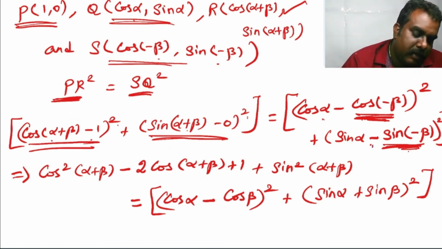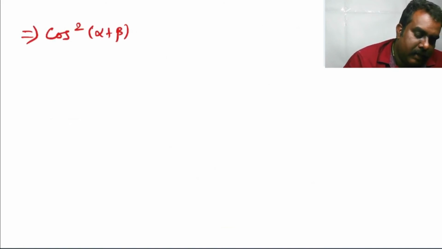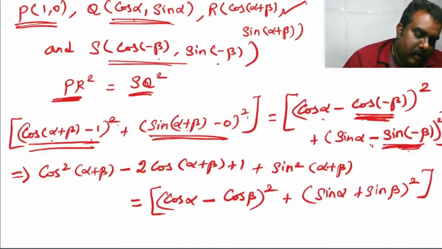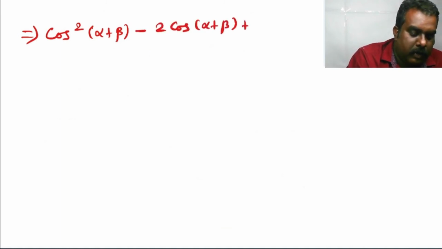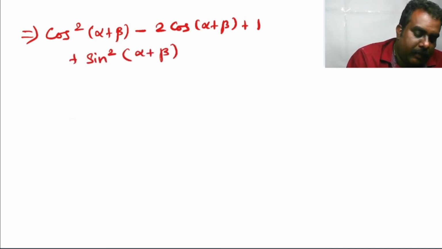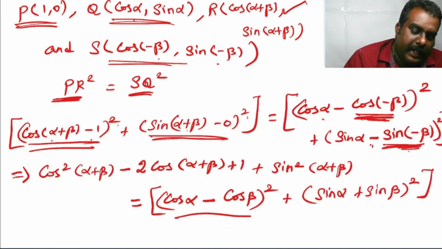Then simplify, we get cos square alpha plus beta minus 2 cos of alpha plus beta plus 1 plus sin square of alpha plus beta, which is equal to, expand this, cos alpha minus cos beta the whole square.